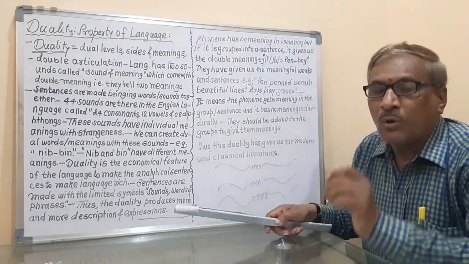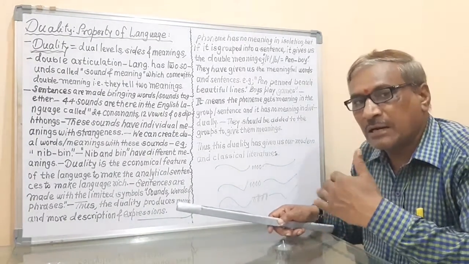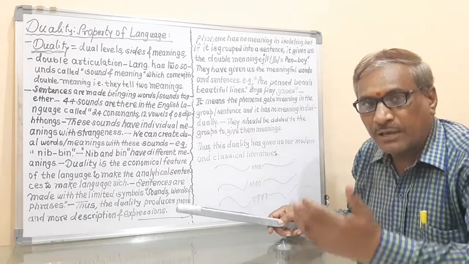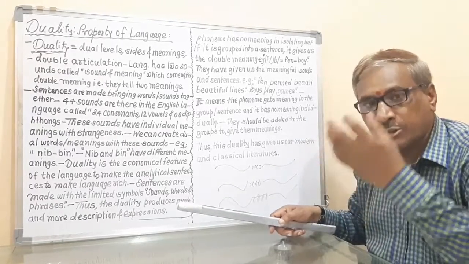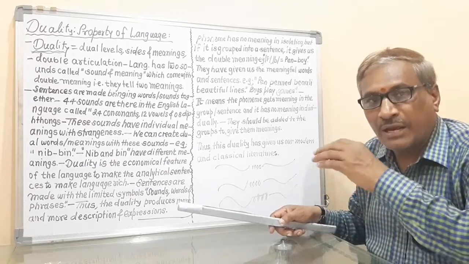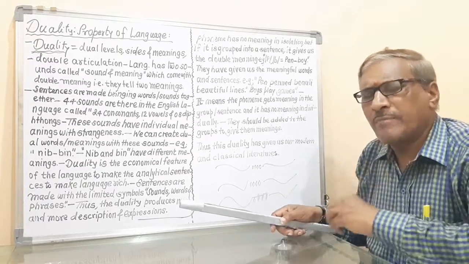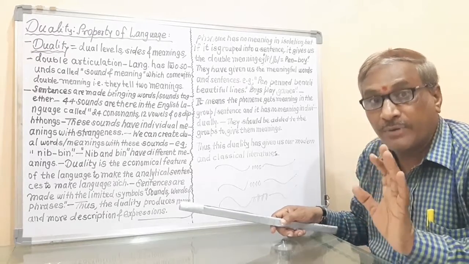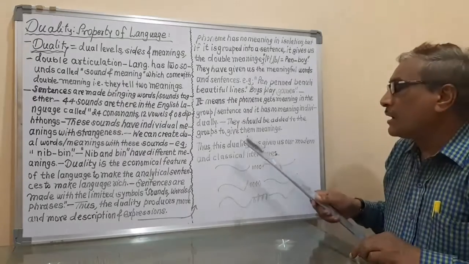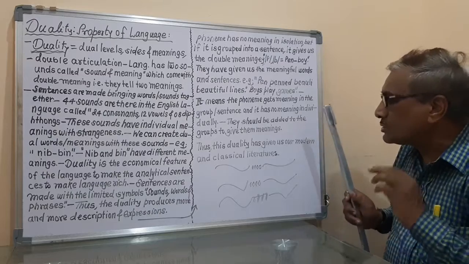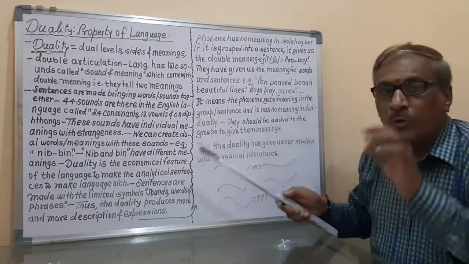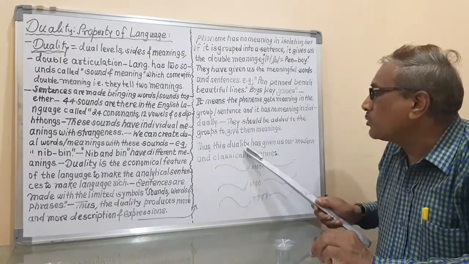It means we have modern as well as classical literature in our life, and there are many holy books, many scientific books, many books available in the libraries. All these classical and modern literatures we have got only with the help of duality.